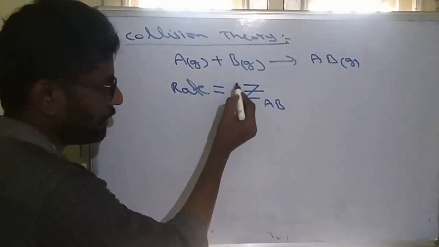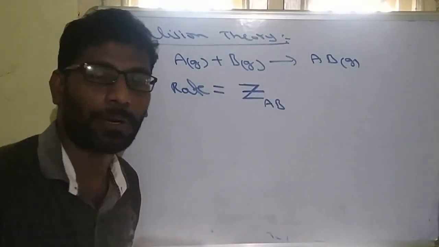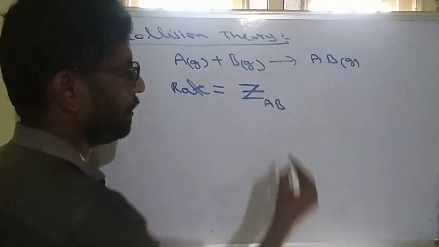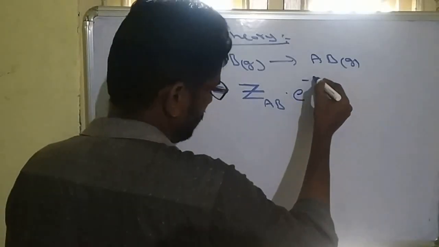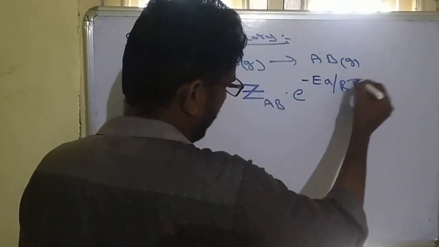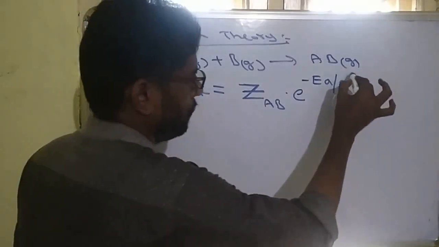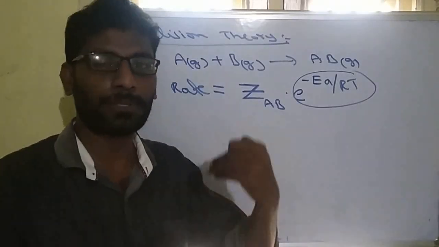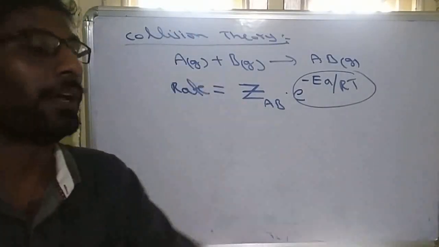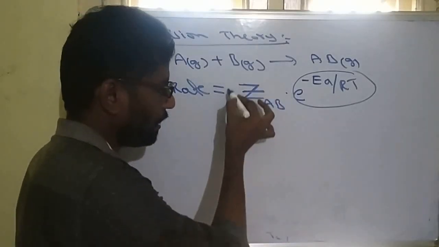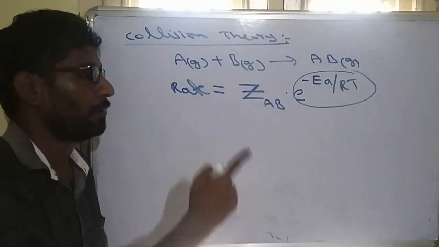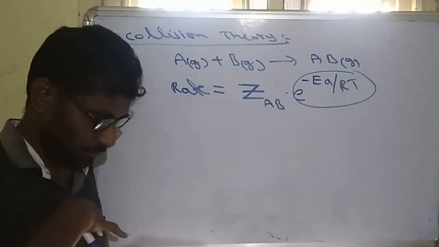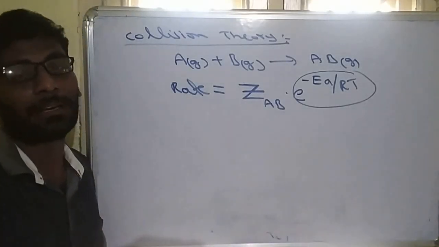That number of collisions is denoted with Z. Z is called collision frequency. ZAB means the number of collisions between A and B, along with the exponential term e power minus EA by RT. So this total term represents the number of molecules whose energy is greater than or equal to the activation energy. So not only will the number of collisions produce product, whatever molecules are colliding, their energy must be either equal to or greater than the activation energy.